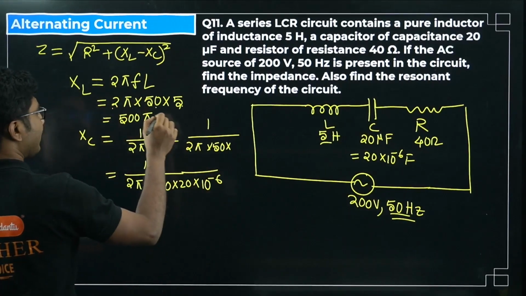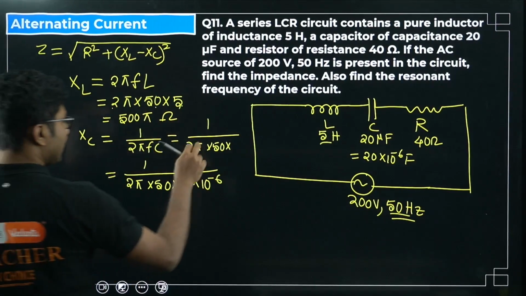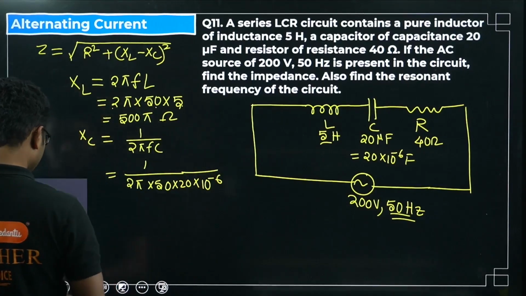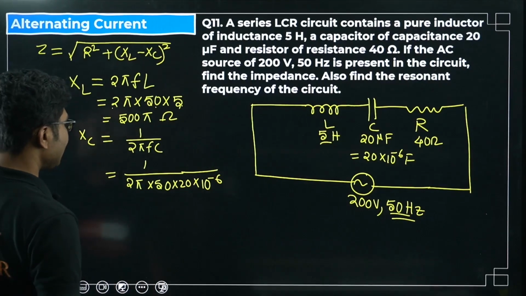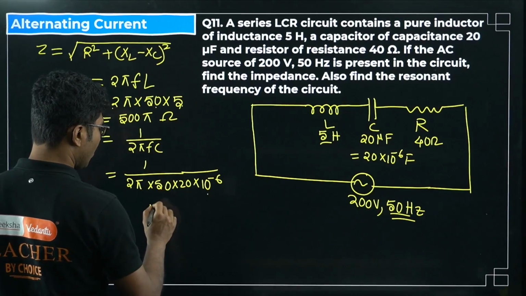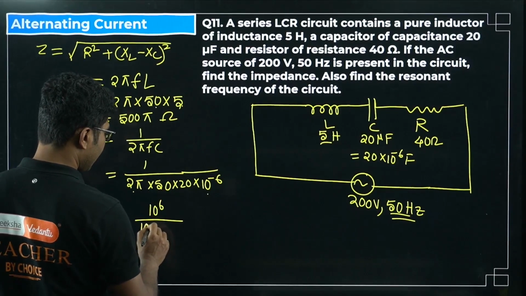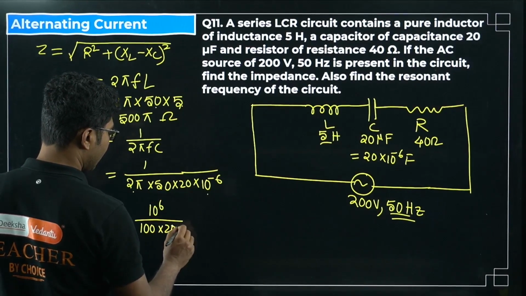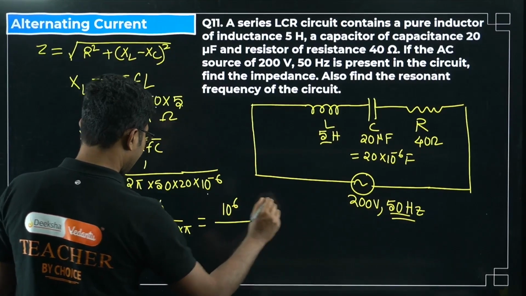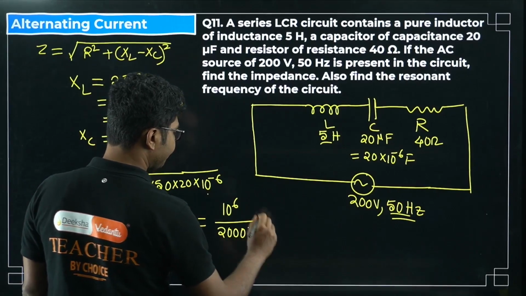And what is the unit? Unit is obviously the unit of resistance, right? Because reactance is a type of resistance. Only thing, it works only in an AC circuit, not in a DC circuit. So let's do the calculation. So 10 to the power of 6 will go up, and in the bottom we will get 100 into 20 into pi. That is 10 to the power of 6 divided by 2000 pi.